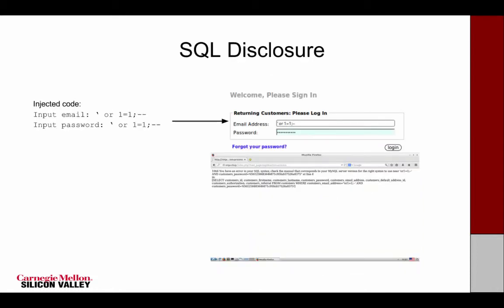The fourth vulnerability that we found was SQL disclosure. We tried a basic SQL injection vector on the login form, and we got this particular error which actually displays all the fields that are present in the customers table. This is a bad way of representing an error message. The possible remediation would be to generalize the SQL statement error, or just say that there was a possible SQL injection happening on the website.